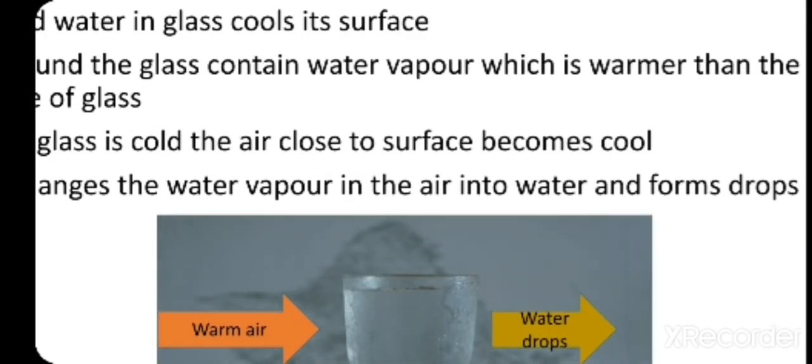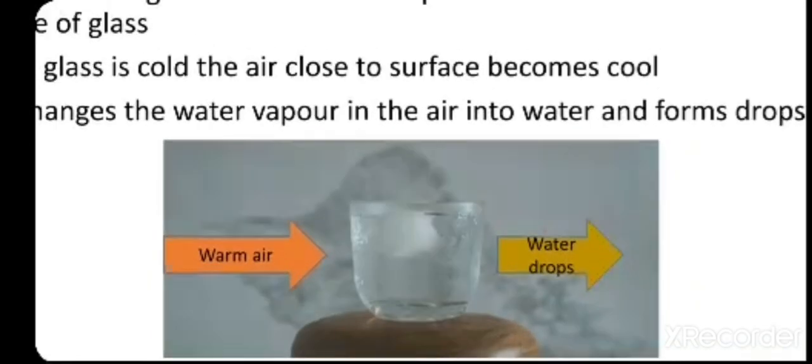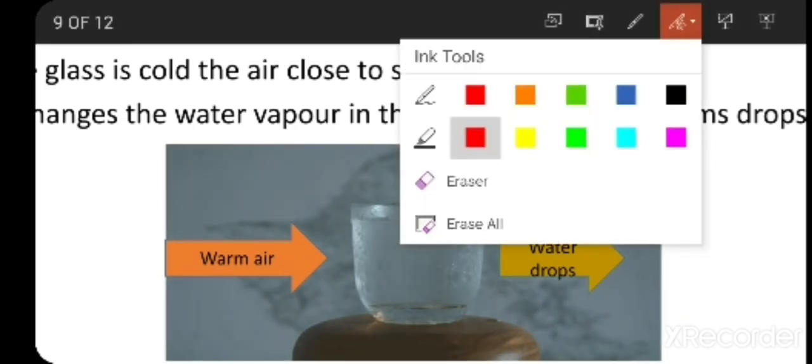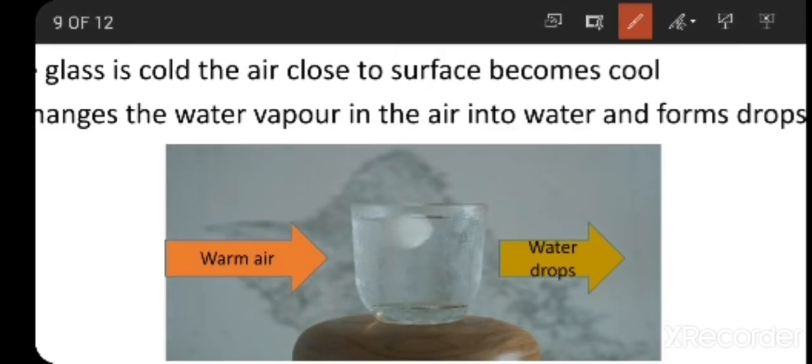So next what happens is, you all know the surrounding air is warm.